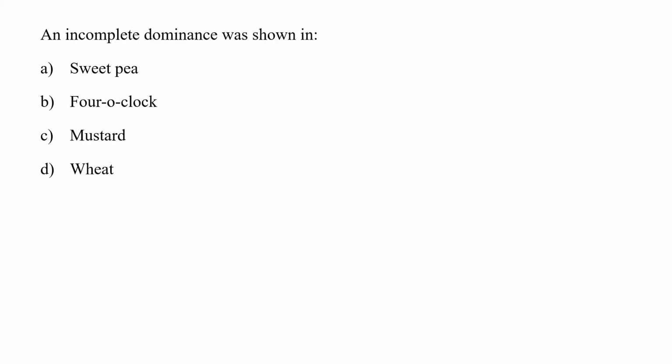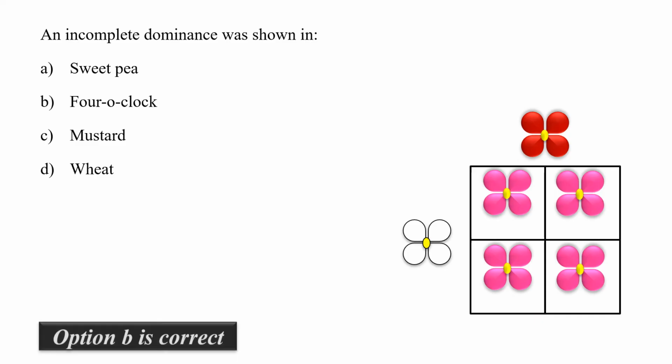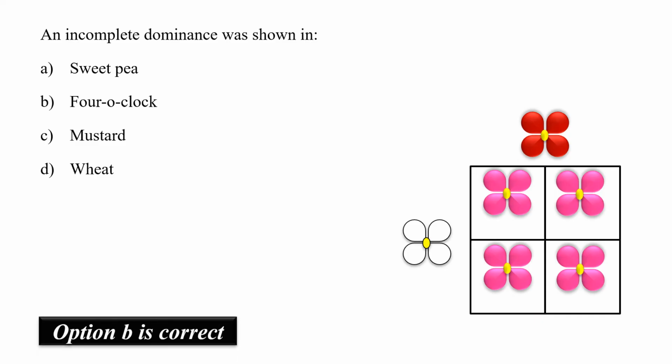Incomplete dominance was shown in sweet pea, 4 o'clock plant, mustard, or wheat plant. Incomplete dominance is a form of intermediate inheritance in which one allele for a trait is not expressed completely over its paired allele. For example, flower color of Mirabilis jalapa, also known as the 4 o'clock plant, where if you cross a red plant with a white plant, then the F1 generation would have an intermediate character, that means pink color. So hence, for incomplete dominance, the best example is Mirabilis jalapa or the 4 o'clock plant.